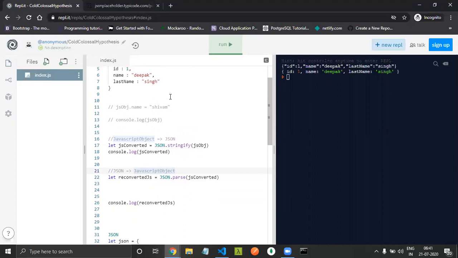And in the next video, we will see how we send data using GET request, POST request, basically all the HTTP requests.